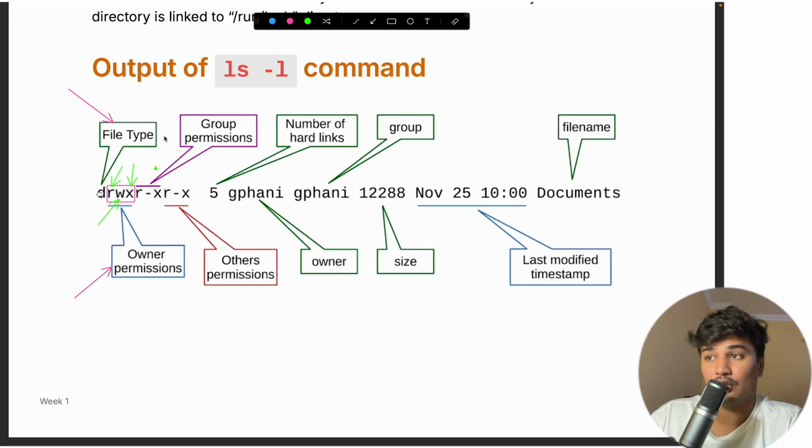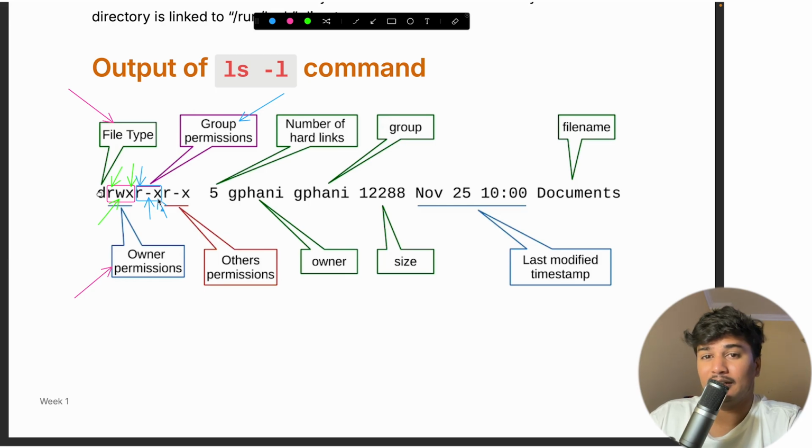X is basically execute. Similarly, we have the second set, again three characters. It is the permission of a group, what a group or a team can do. It can read, it can't write because there is no permission, and it can execute.